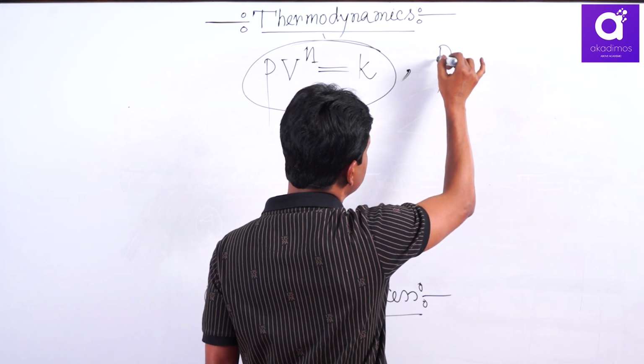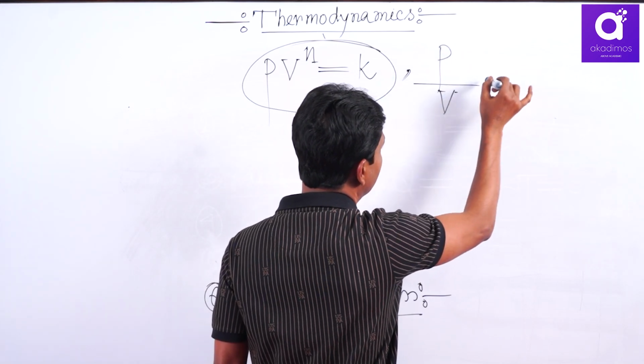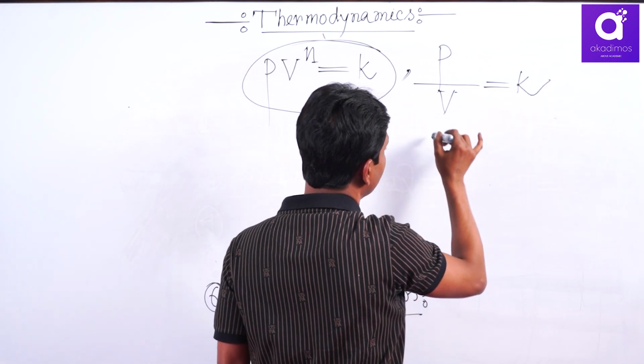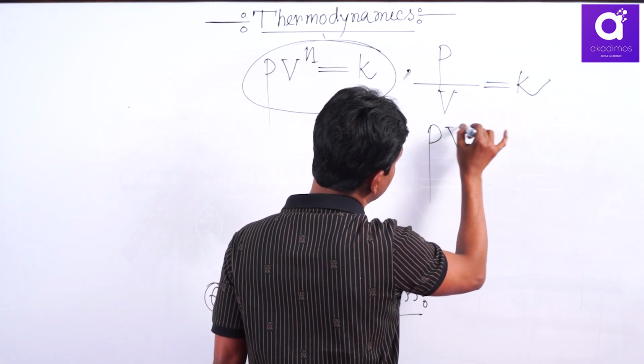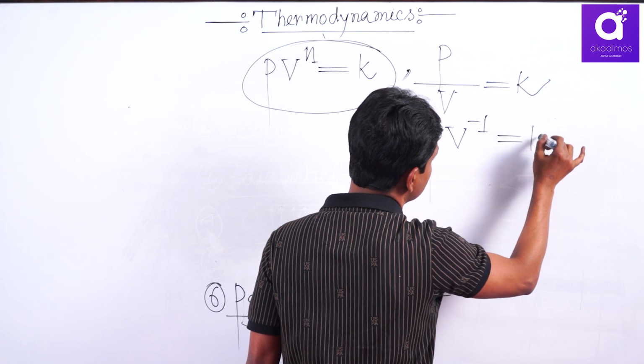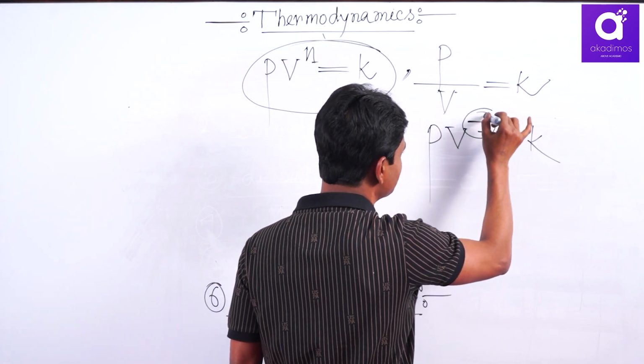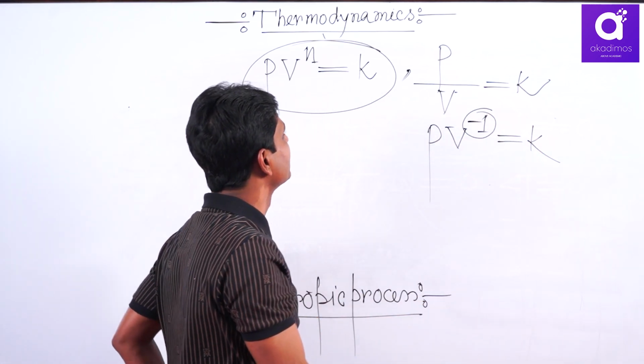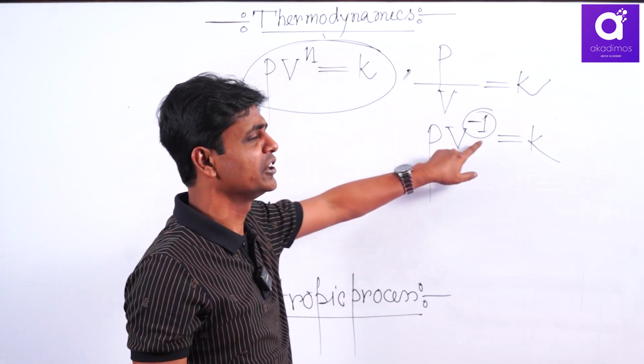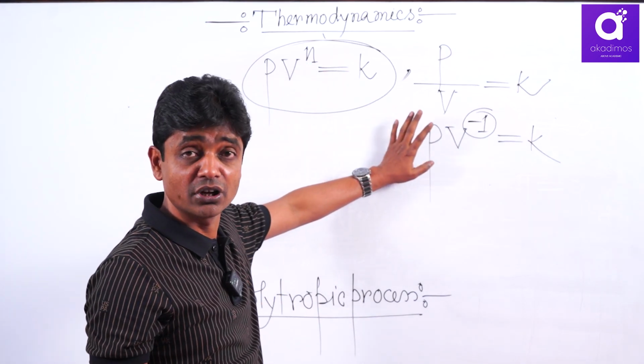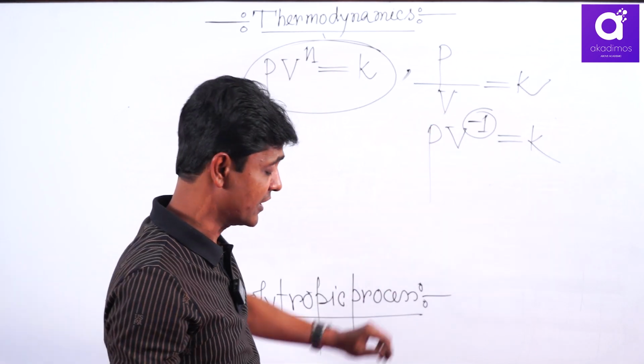There you will get the pressure by volume ratio at any instant constant, or you can say PV^-1 = constant. That means in chemistry problems generally n is equal to -1.